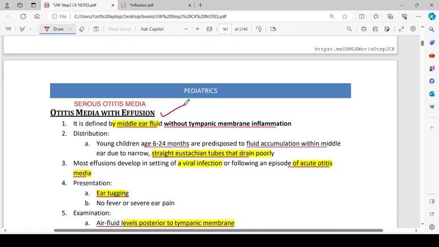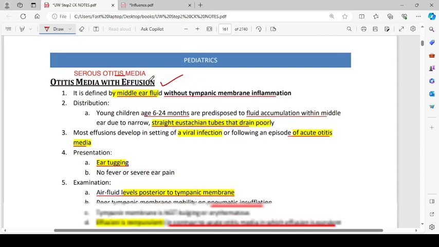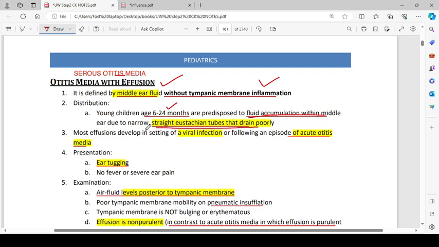The next thing is about otitis media with effusion, which is also called serous otitis media. It is defined by middle ear fluid without tympanic membrane inflammation. Distribution is in young children aged 6 to 24 months. They are predisposed to fluid accumulation within the middle ear due to a narrow, straight eustachian tube that drains poorly. Most effusions develop in the setting of a viral infection or following an episode of acute otitis media.